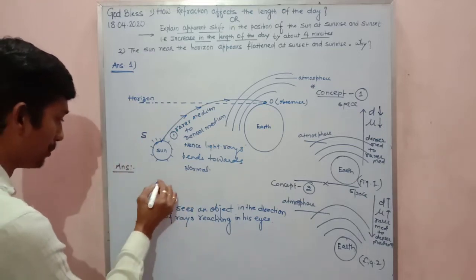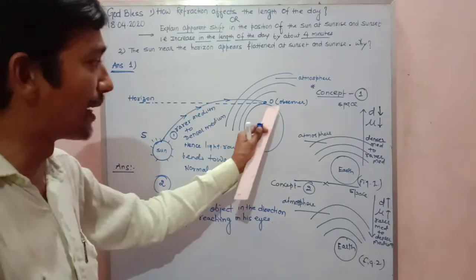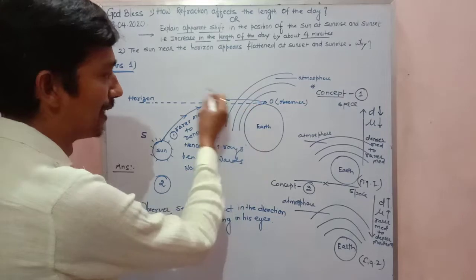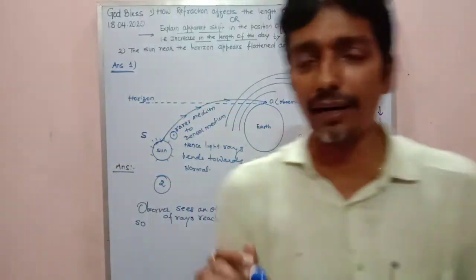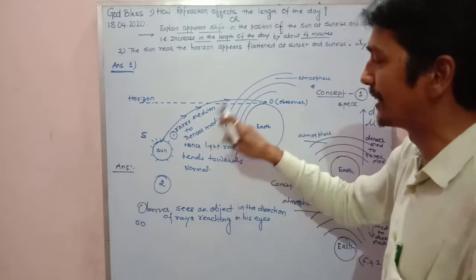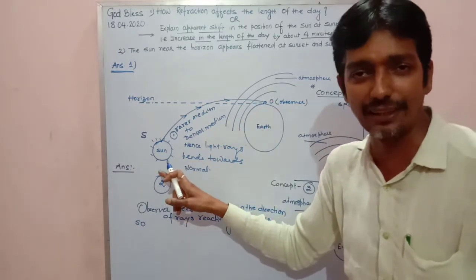Now point number 2, my dear, which you can see: the observer which is on the Earth, how will he observe these light rays? The observer sees this object as a sun, because for the observer the sun acts as an object, right?